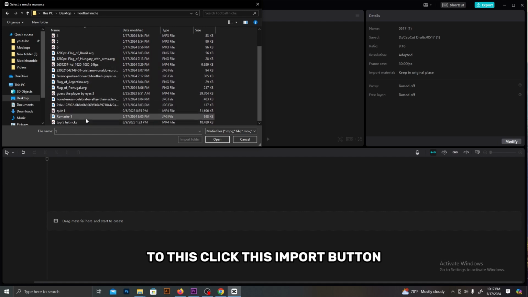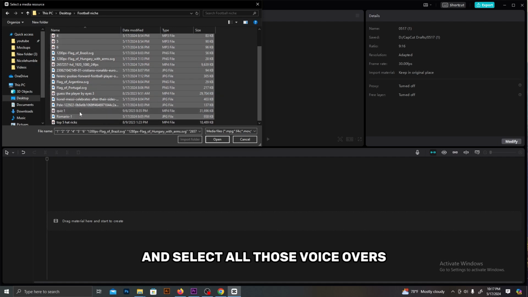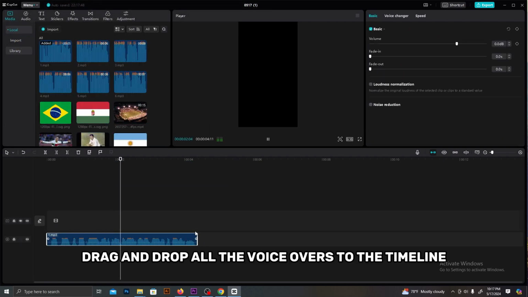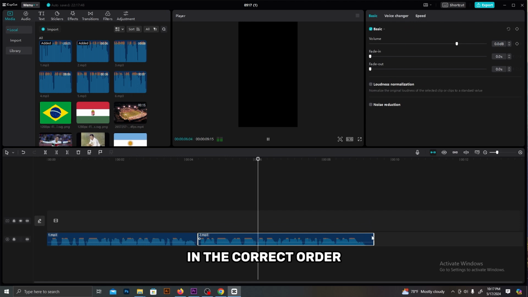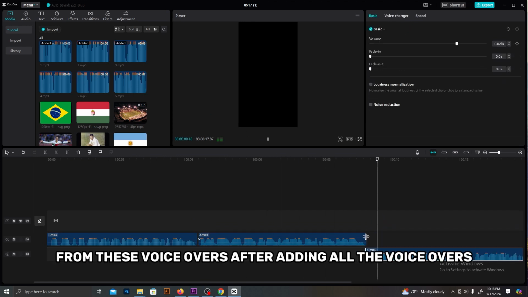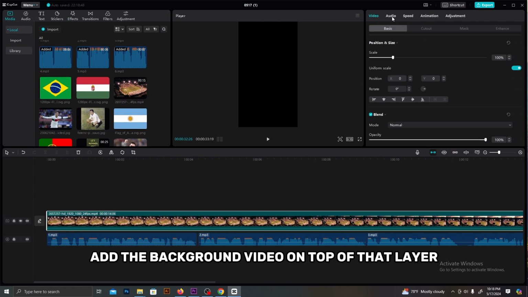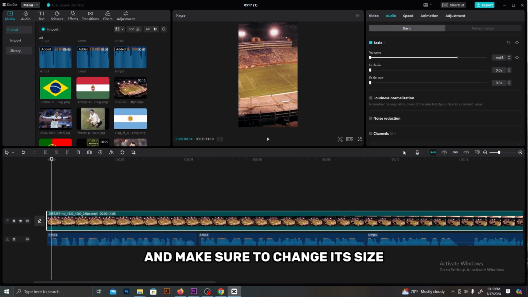Then you need to upload all the material that we created to this. Click this Import button and select all those voiceovers, music, and videos. First, drag and drop all the voiceovers to the timeline in the correct order. Make sure to remove the silence parts from these voiceovers. After adding all the voiceovers, add the background video on top of that layer, and make sure to change its size to match the surface area.